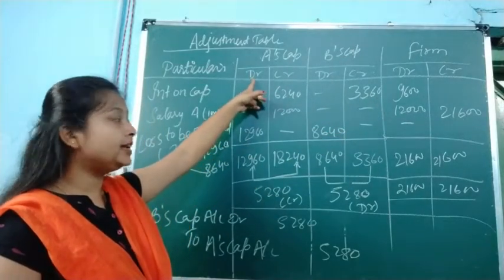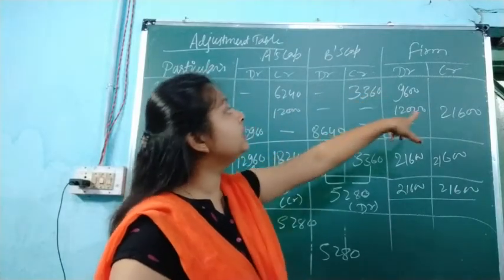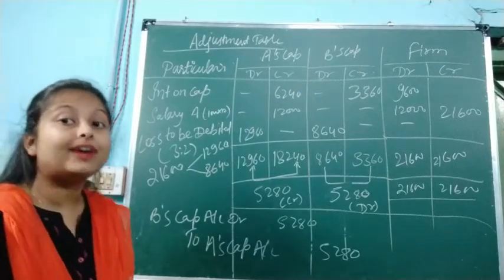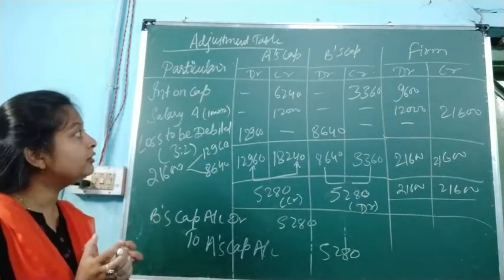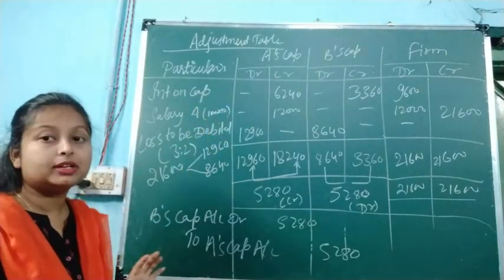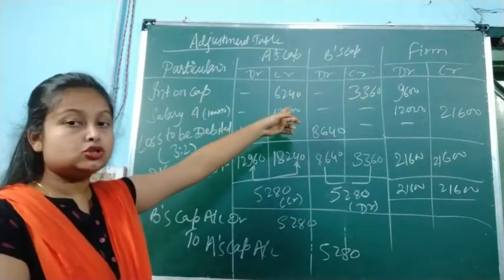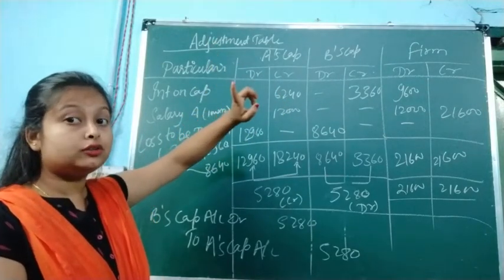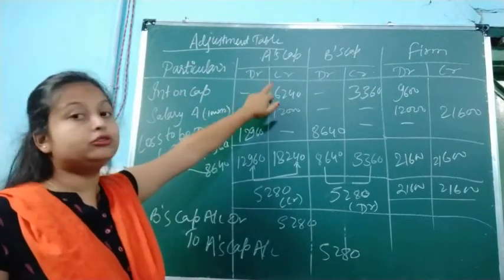What we have to debit in A's capital and credit, what we have to debit in B's capital and credit, and what will be credited and debited from the firm's point of view. So if we provide interest on capital to A, it is an earning, a gain for A's capital, because they are going to get interest on their capital. So it will be credited, the amount which we have calculated, 52,000 at 12%, will come to 6,240. We are going to credit the capital account of A.